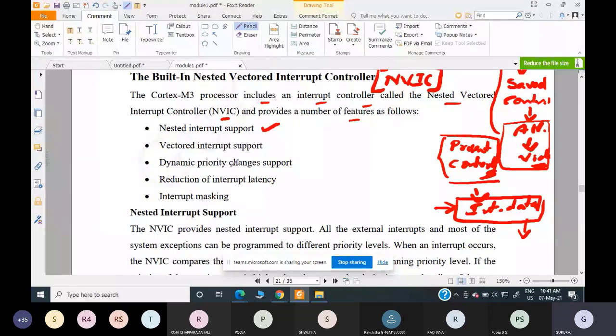Okay, so we shall see what you mean by this later. So next is vectored interrupt support. Next is dynamic priority changes support. Okay, so next is reduction of interrupt latency.